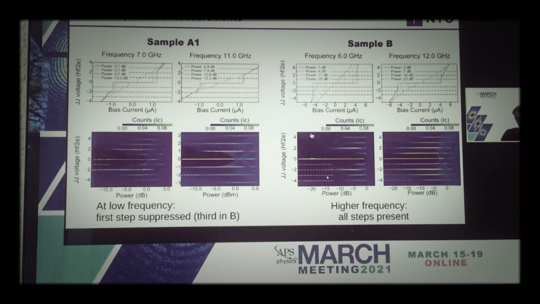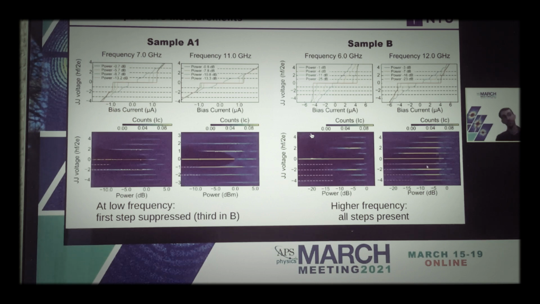And actually on sample B, you can see that the third step is also partially suppressed, which is another interesting signature. However, as I explained before, when we go to higher frequency, we recover all steps, as can be seen both in the line cut and the histograms.